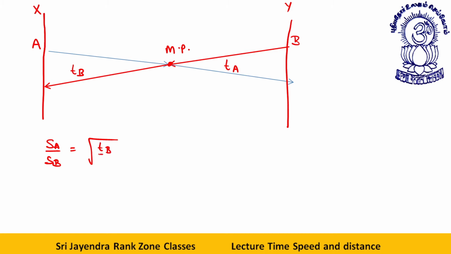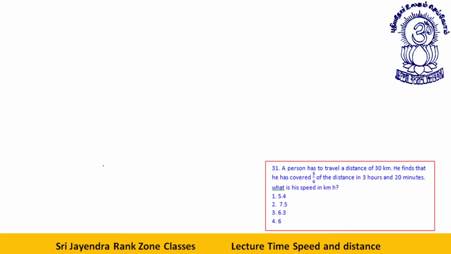This is a very paper setter friendly question. Paper setters love this, it is their favorite question. This is asked in all the exams very frequently. So this is the square root of TB by TA. This is the formula. We will be taking these sort of questions: after meeting, if the times taken by the two people to reach their respective destinations are TA and TB, then the speed ratio is the inverse of the square root of the time taken. Let's take the questions.